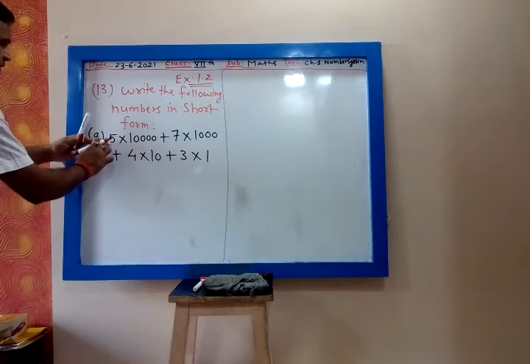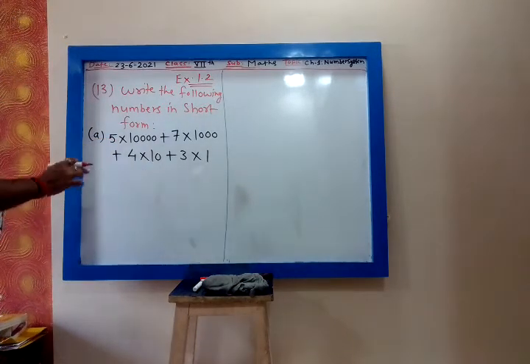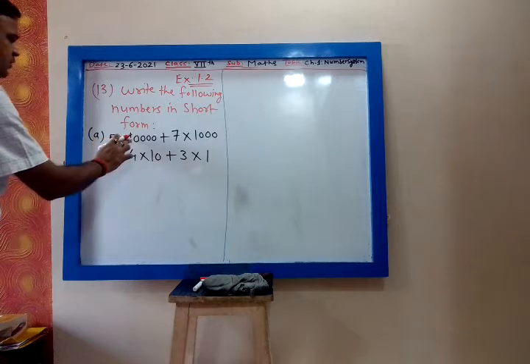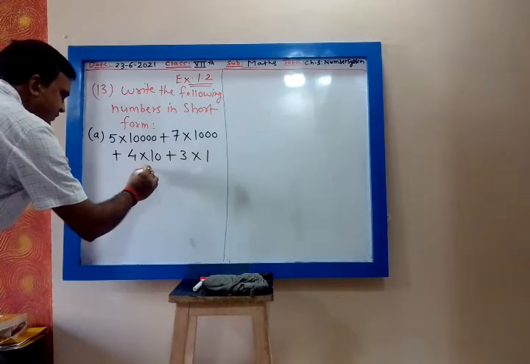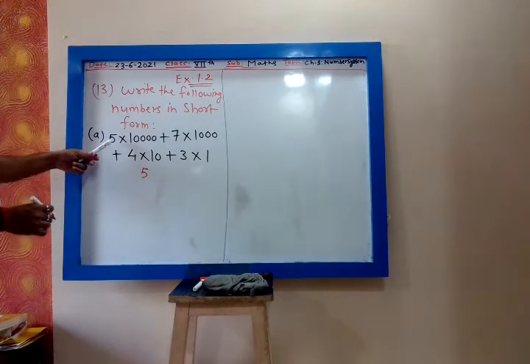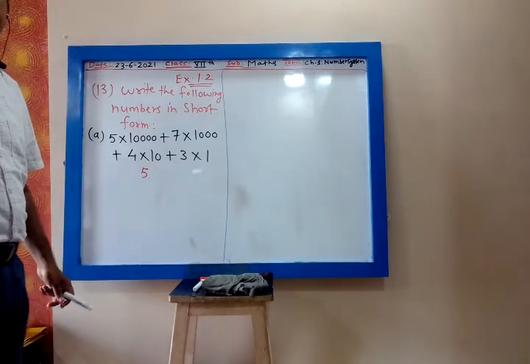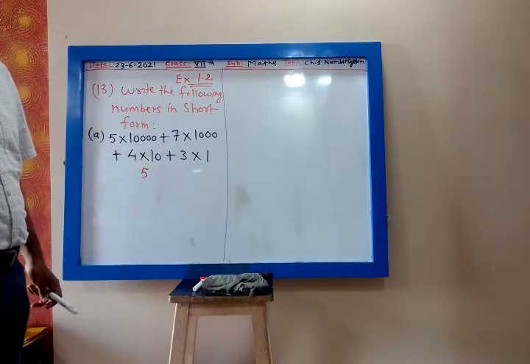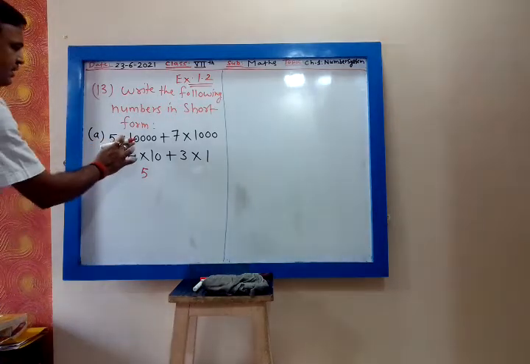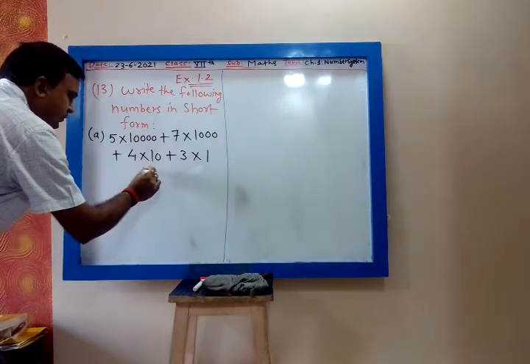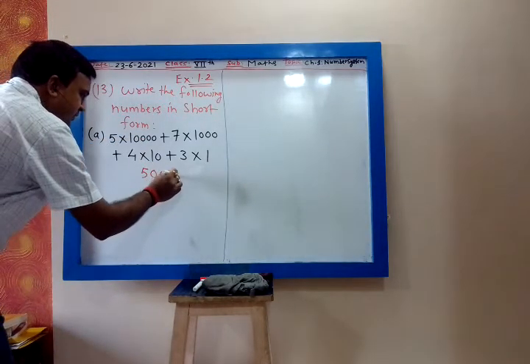See here. This is 5 into 10,000. So 5 into 1, 5. Then how many zeros are there? 1, 2, 3, 4. We write 4 zeros. So that is 50,000.